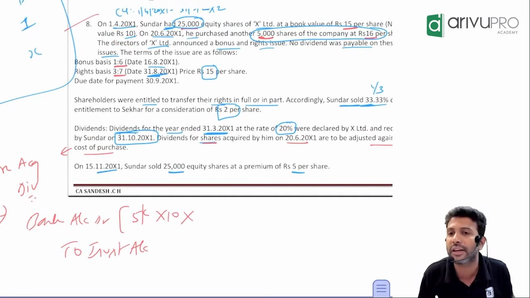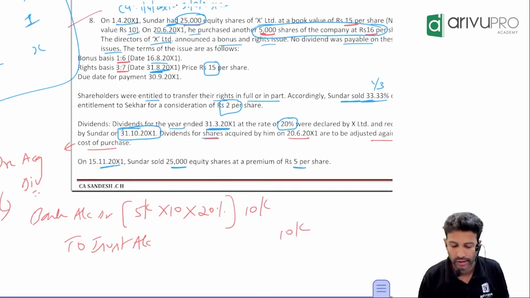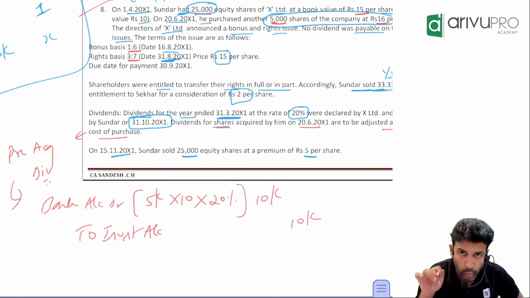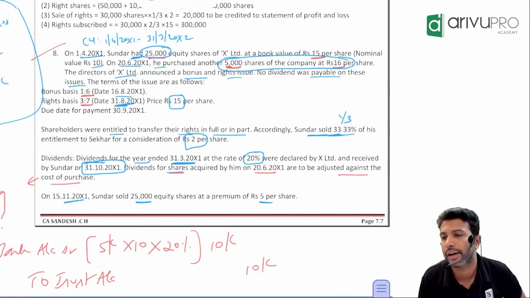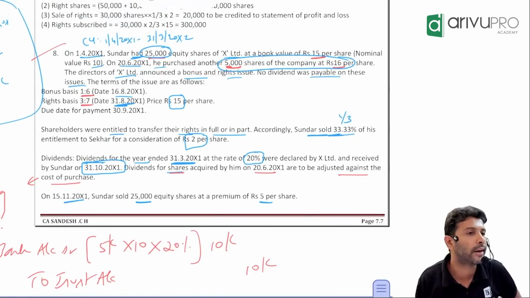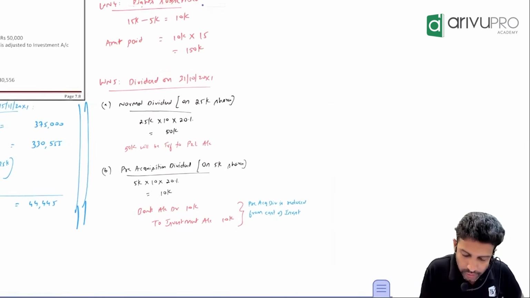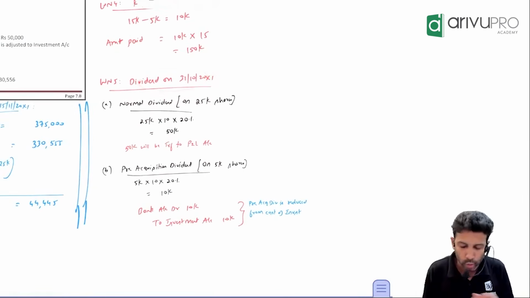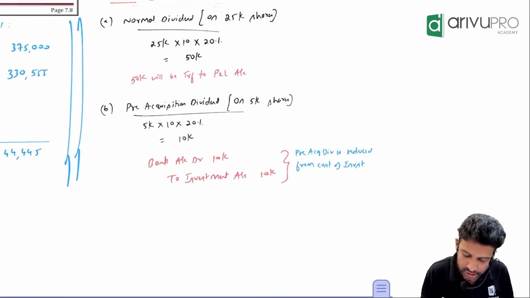Face value of each share is 10. At what rate was the dividend declared? 20%. So the dividend amount is 10,000. Easy now. This is on what shares? Shares purchased in the current year. What sort of a dividend? Normal or pre-acquisition? That is what I have written here. In dividend, I have categorized into two things. One, we have a pre-acquisition dividend. On what shares? 5,000 shares. How much is the amount? 10,000.